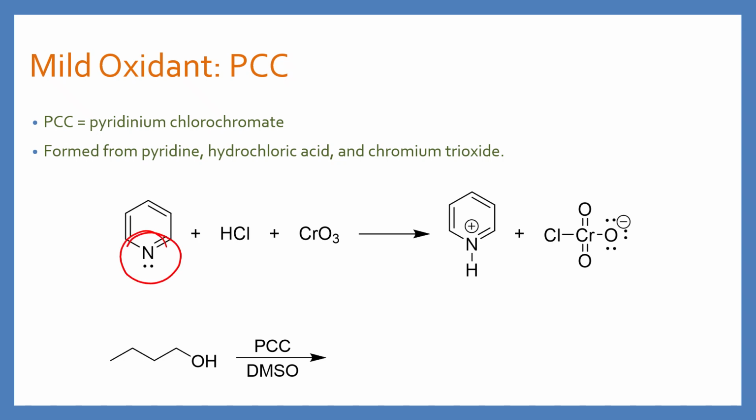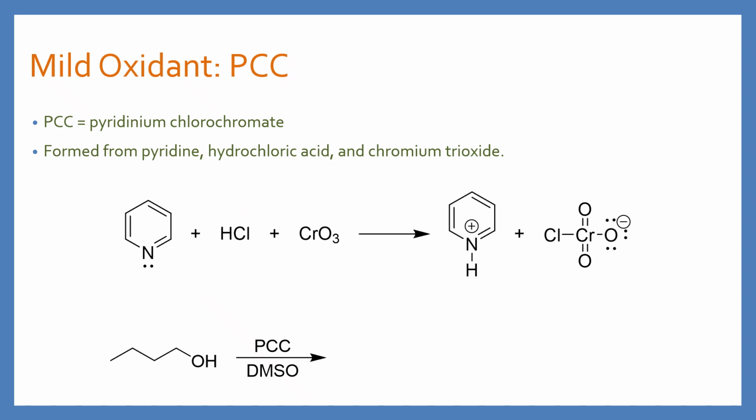You protonate the pyridine by picking up this proton. That frees up the chloride to react with the chromium, which previously would have had 3 double bonds to the oxygens, and creates this anion. So we have an ionic compound as our reagent here.